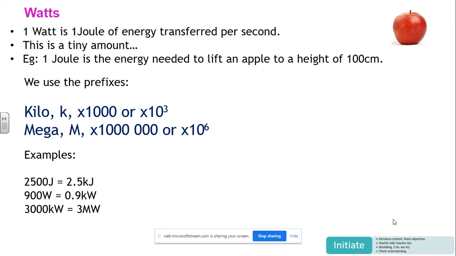That's standard form in maths, which you might know about. Then we've got mega, which is capital M, which means times by million. So a megajoule would have 1,000,000 joules in it. A megawatt would be 1,000,000 watts of power. And there are some simple examples there below. Okay, pause the screen, have a look at that, look at the examples, make sure you can get your head around it, and unpause.